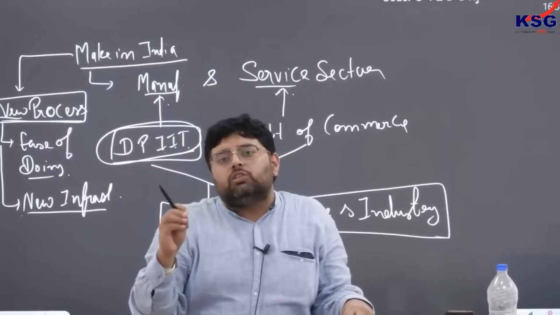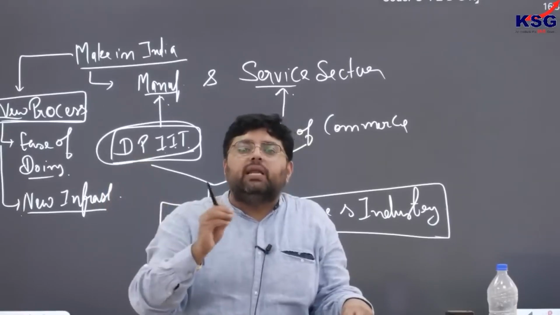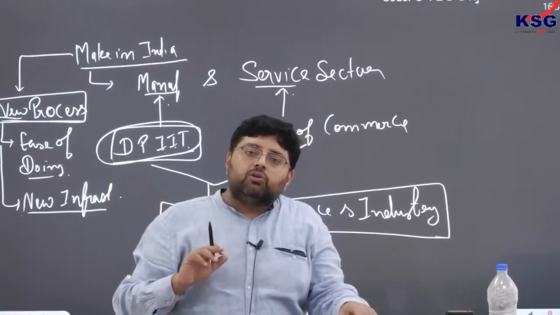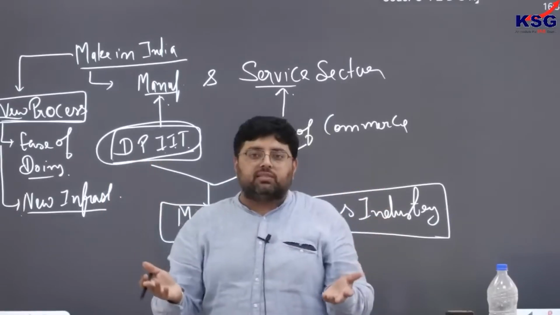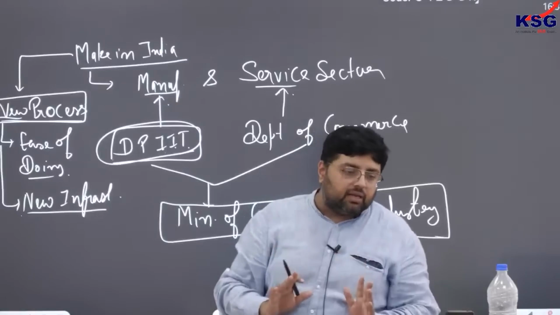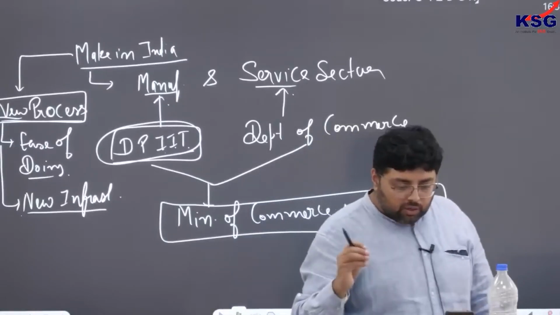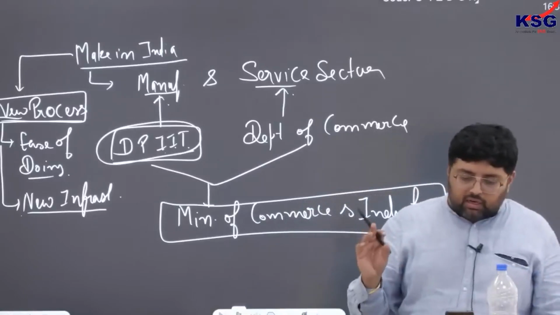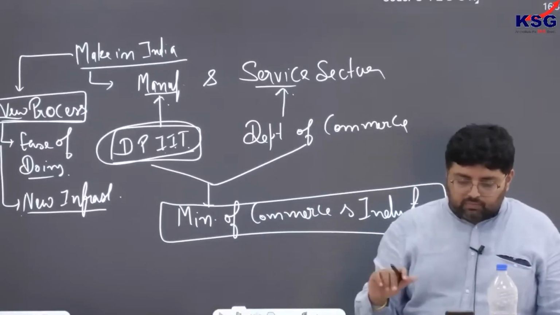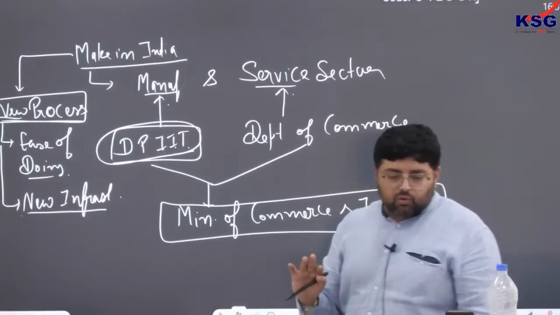Right now my logistic cost is 14% of GDP, which I want to reduce to 10% of GDP. So ultimately if quality infrastructure is there, companies will be established in India. Currently the government is working to improve the logistic sector. Clear? So this is what you have to understand.